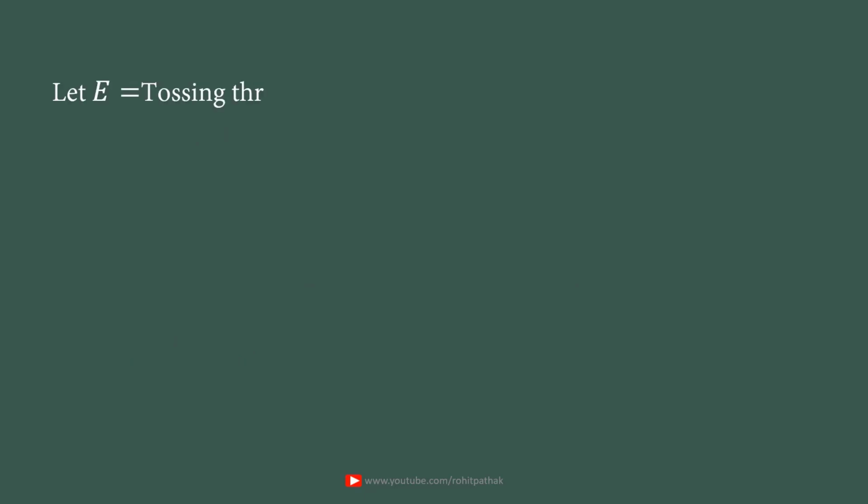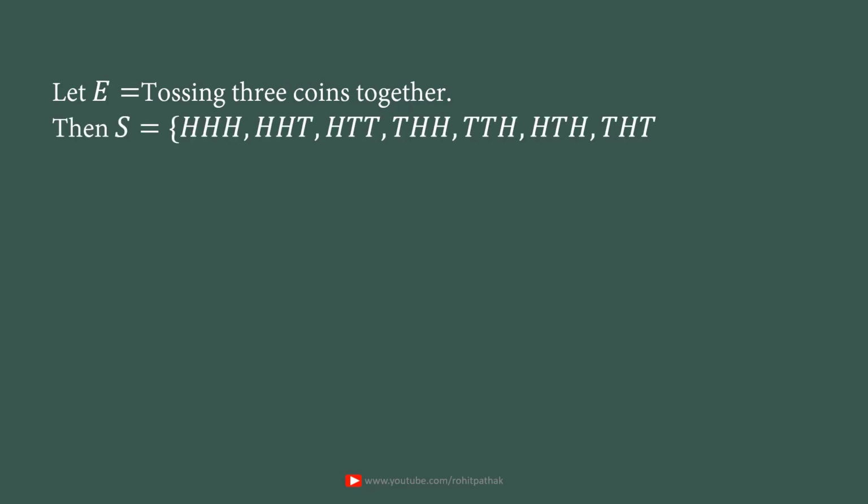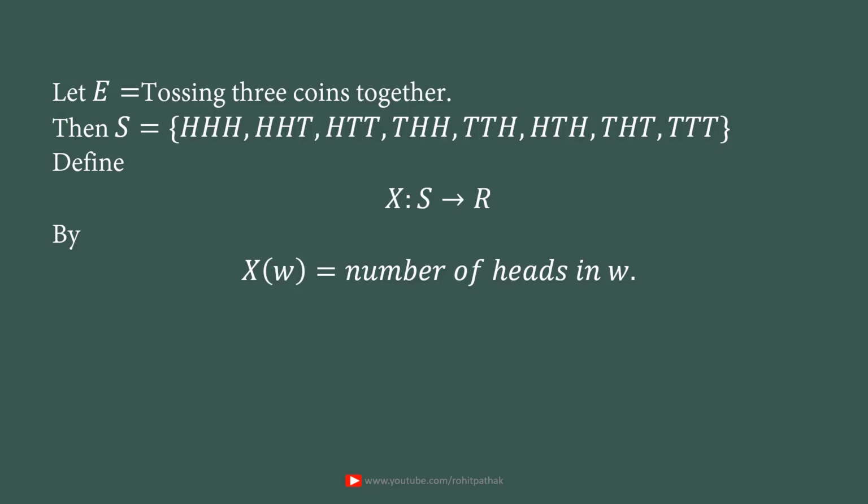Take another example, tossing three coins together. Again, it is a random experiment and the sample space of this experiment is this, containing 8 elements: HHH, HHT, and so on, and finally TTT. Now we define the random variable X from S into R by X(w) equal to number of heads in w. w is an event or an element from S. So if we count the number of heads in w, then it may be 0 because there may be no heads.